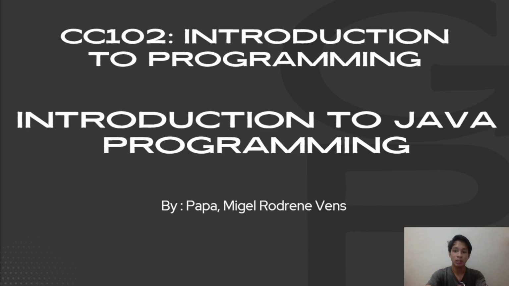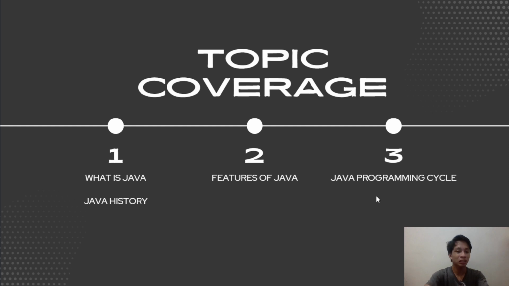Today, we will cover three main topics under the Java programming language. Mainly, what really is Java and what is its history? Second, what are the features of Java? And lastly, what is the Java programming cycle? So without further ado, let's move on with the lesson.